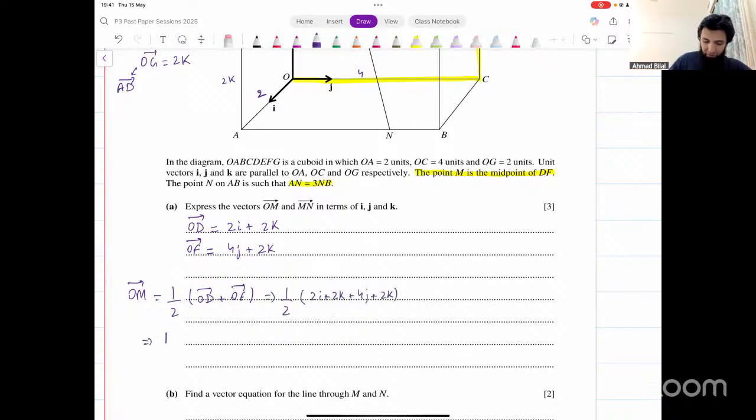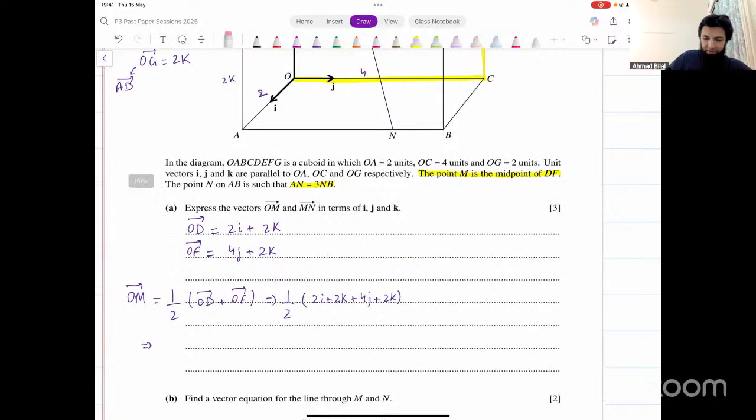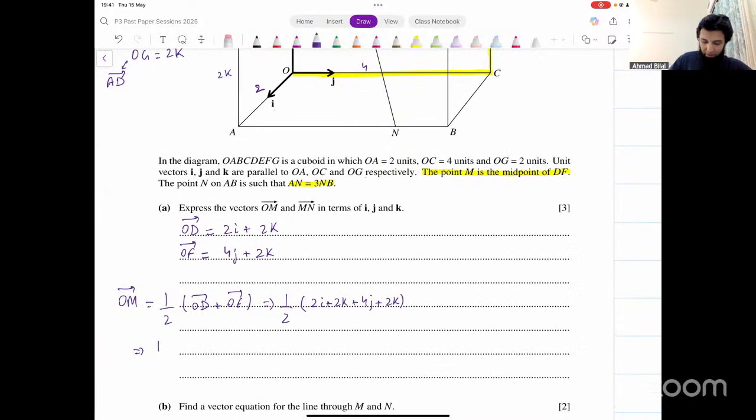This gives 1/2 into 2i plus 4j plus 4k. Right? And that simplifies to i plus 2j plus 2k. That's the vector OM. That's one thing that we were looking for.